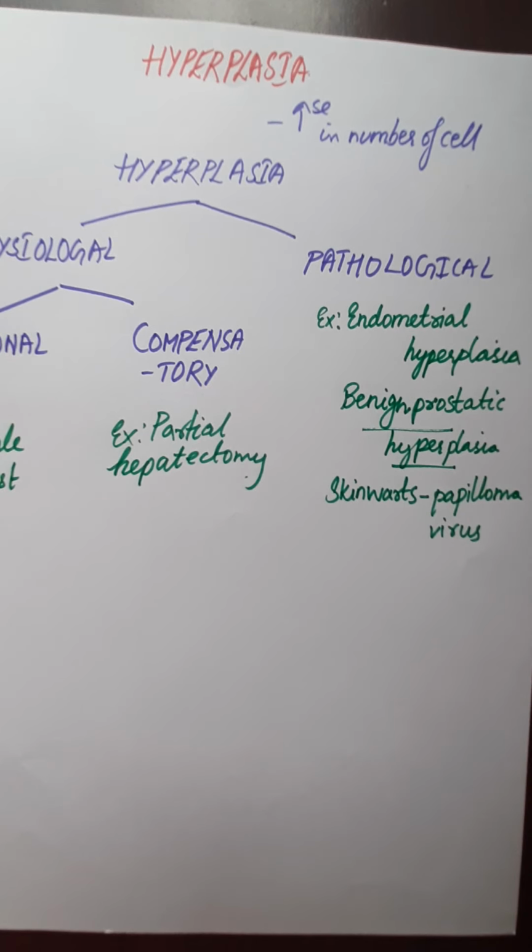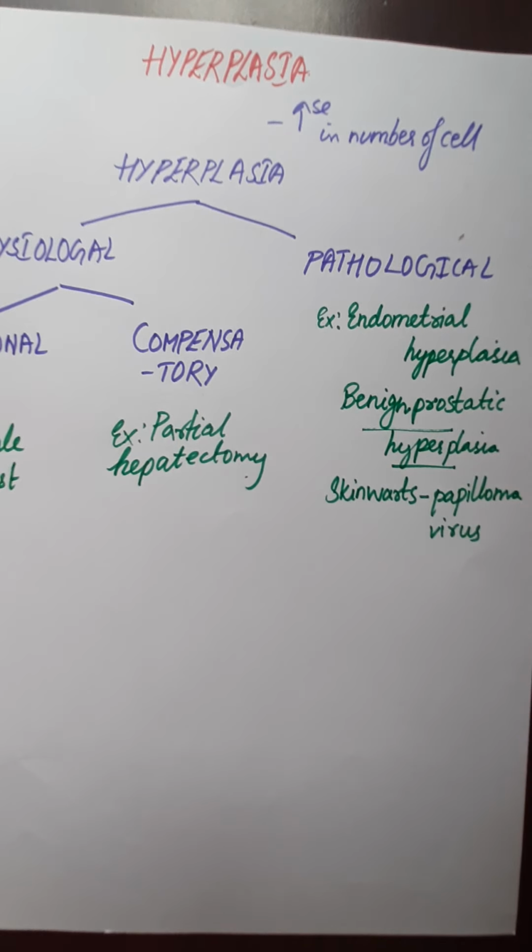We know that part of the urethra resides inside the prostate, so the prostatic part of the urethra will get compressed, and those patients will give complaints. Patients suffering from benign prostatic hyperplasia complain of difficulty in initiating and stopping urination.